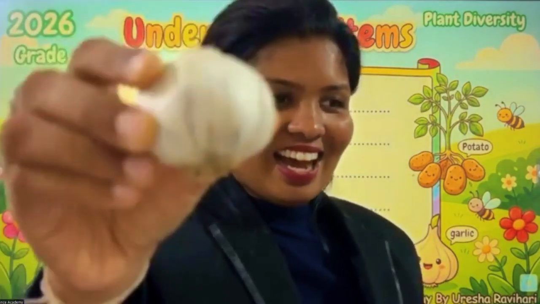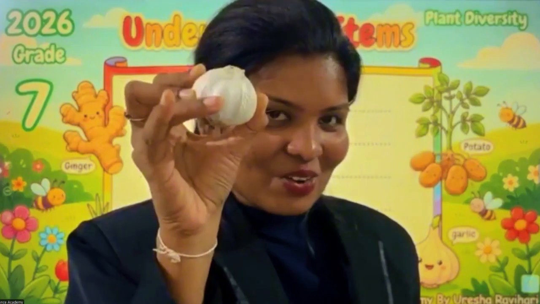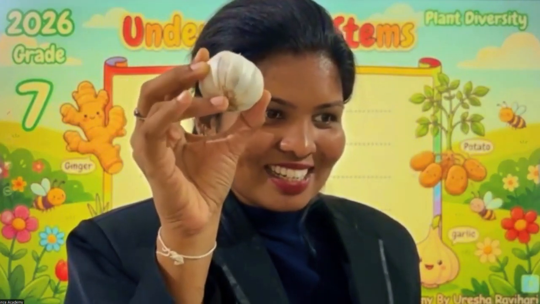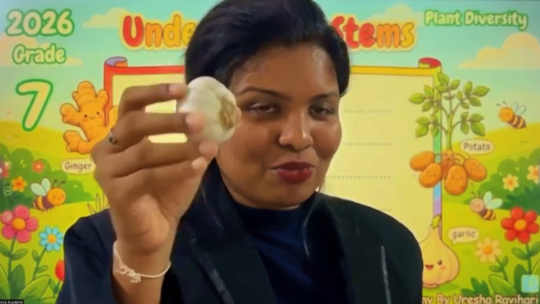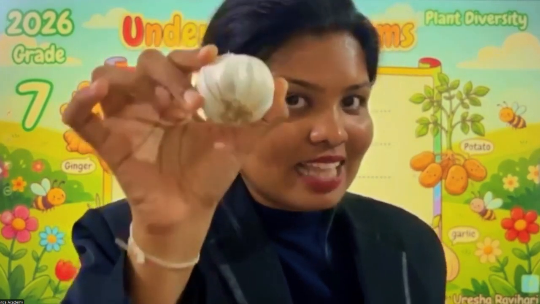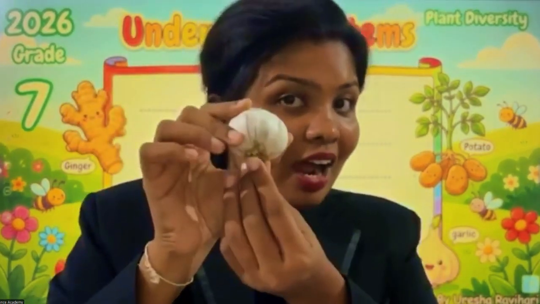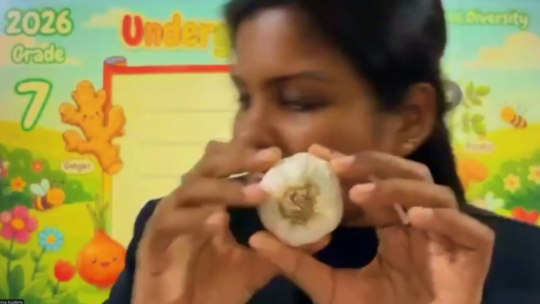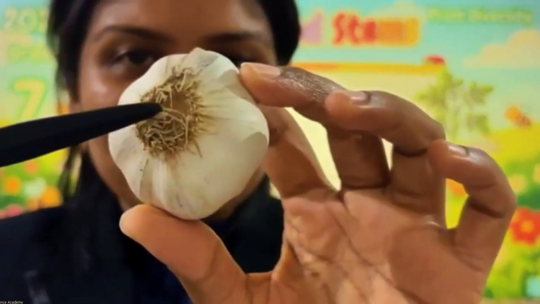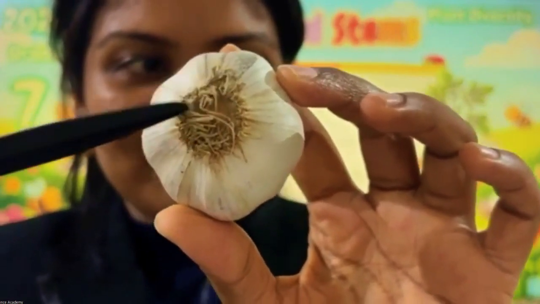Yes, teacher. Garlic, sir, is also a type of stem, an underground stem. Children, where are the roots located here?